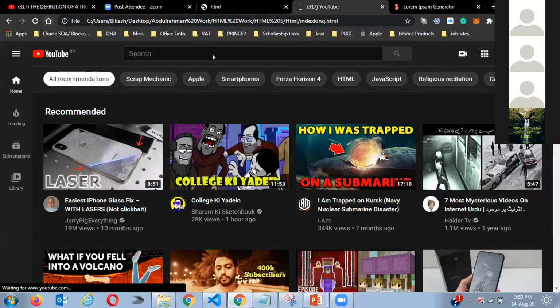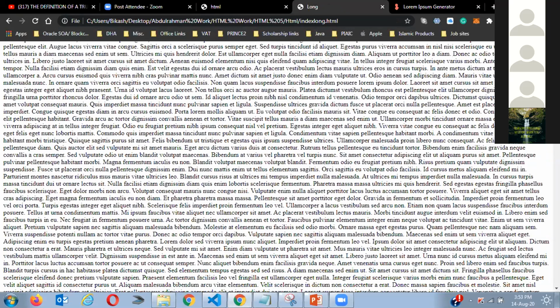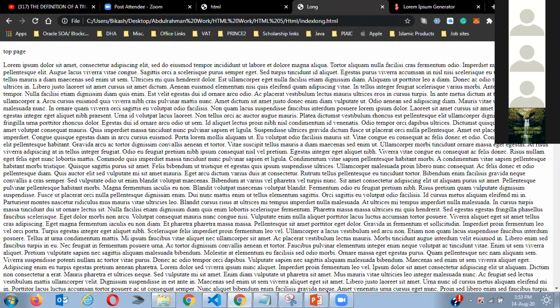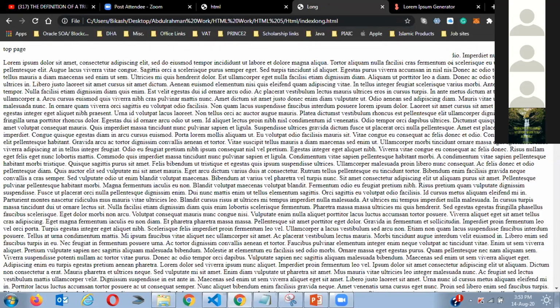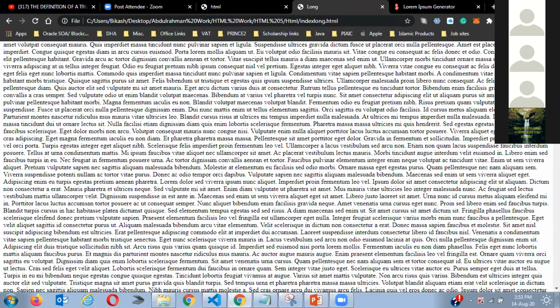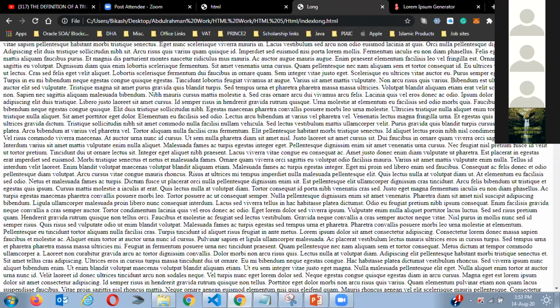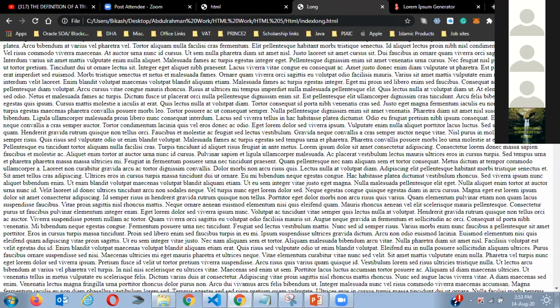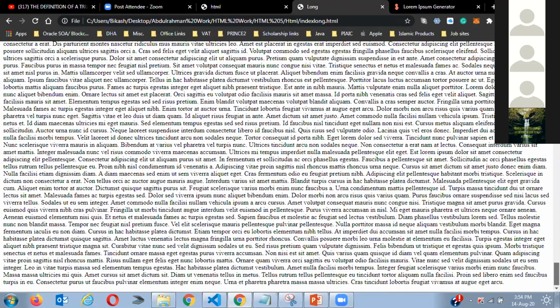Do this, and now you can see, we all can relate to this. We all are reading this, and I just want to read and read. What if I want to go to top? I'm too lazy to go up, there's so much text. What if I make a button to go up? I read down, and I want to go up, but there must be something. There's a very good thing you can do. It makes your website also very great. So we can add a button over here which links back to the top.